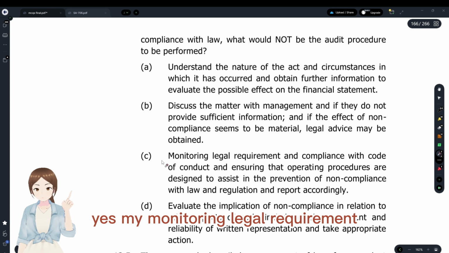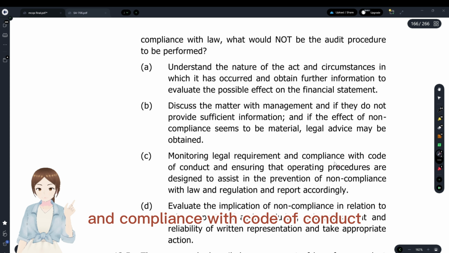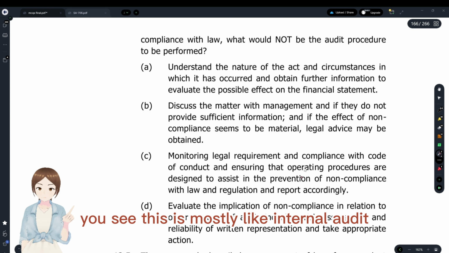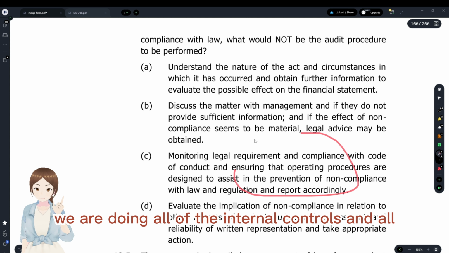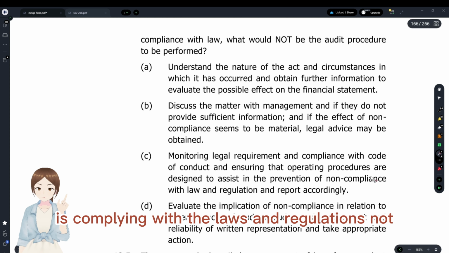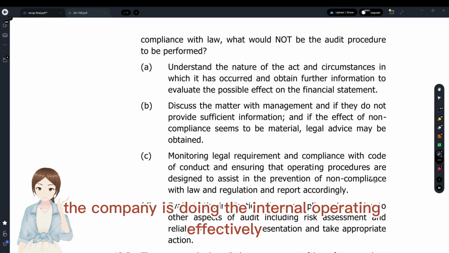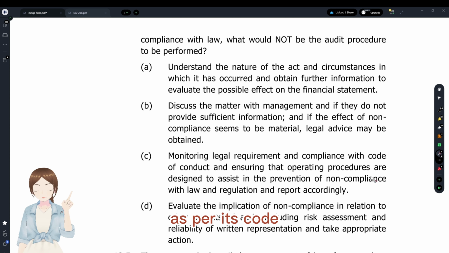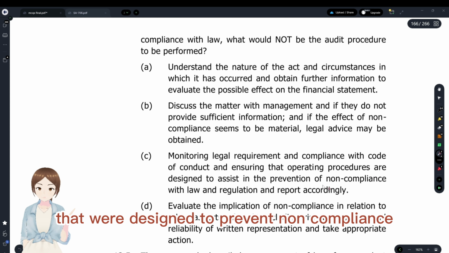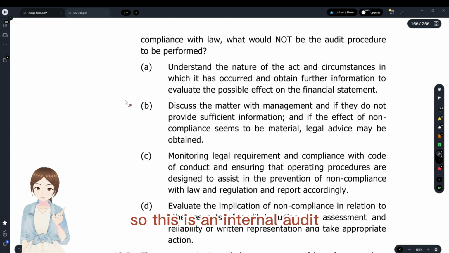Monitoring legal requirements and compliance with code of conduct, and ensuring that operating procedures are designed to assist prevention of non-compliance. You see, this is mostly like internal audit. We are not doing an audit of the internal controls here, we are doing an audit of compliance, whether the company is complying with the laws and regulations, not whether the company is operating effectively as per its code of conduct or with the internal controls designed to prevent non-compliance. So this is an internal audit.